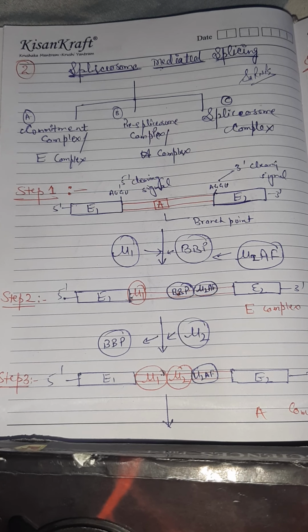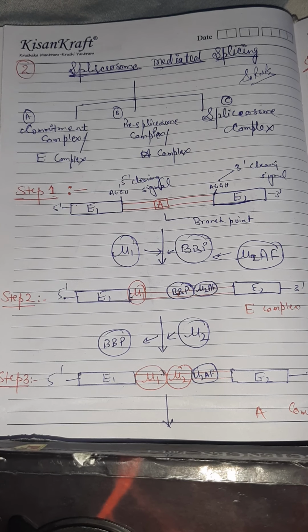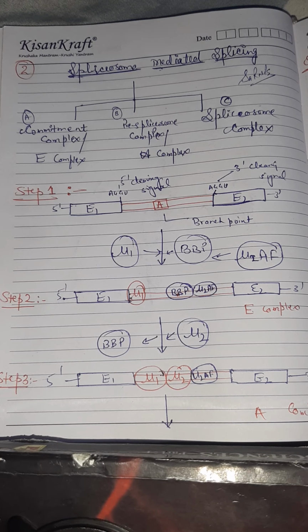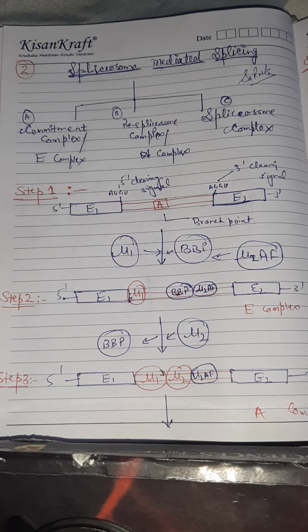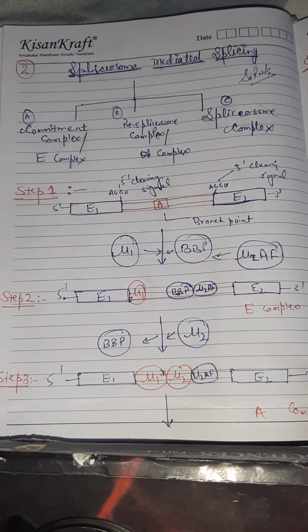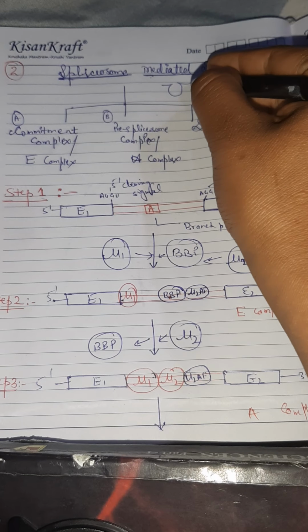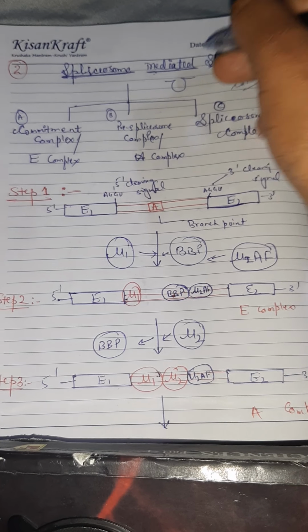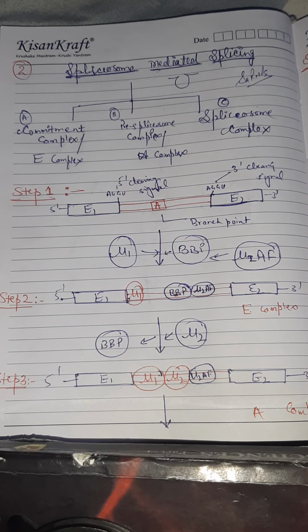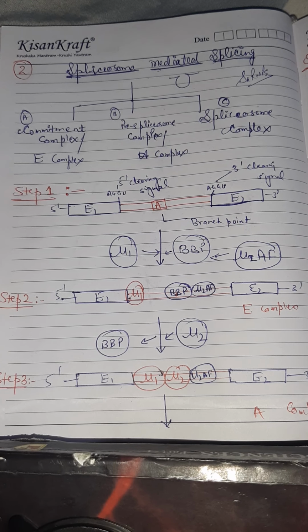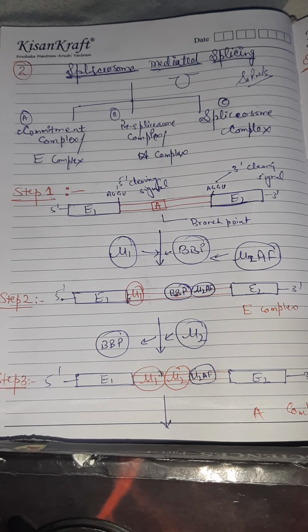When there is a complete combination of snRNPs plus protein and non-protein factors plus mRNA, a bulge-like structure is formed, which is known as the spliceosome.